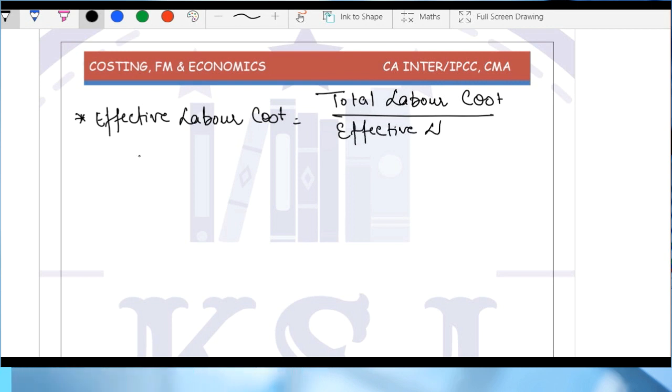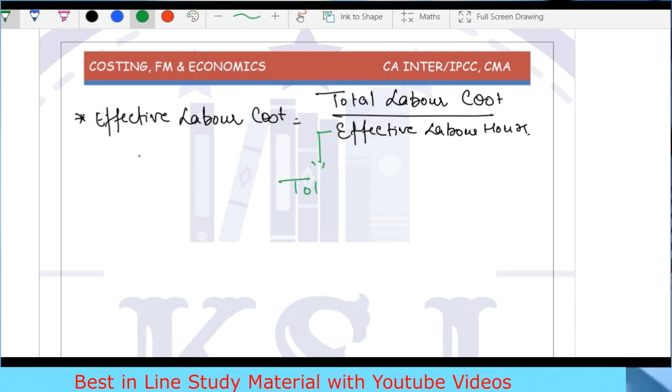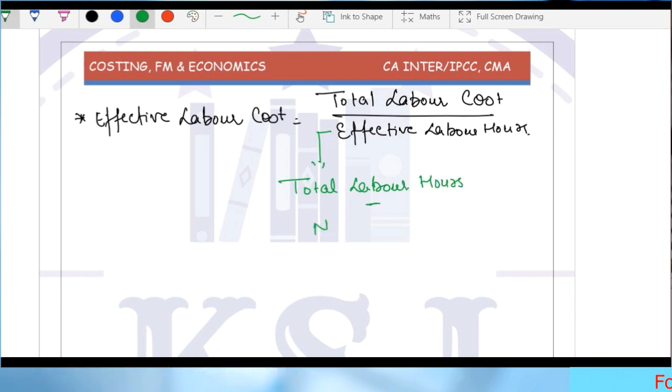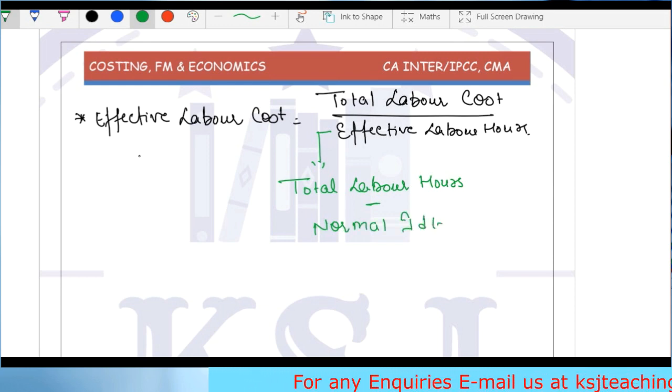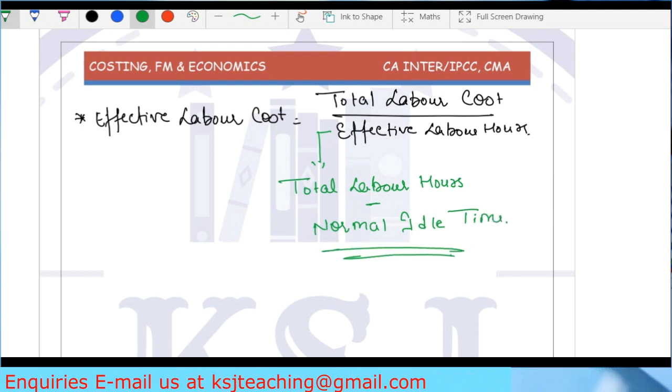Here, effective labor hours means total labor hours minus normal idle time. Clear? Any doubts in this?